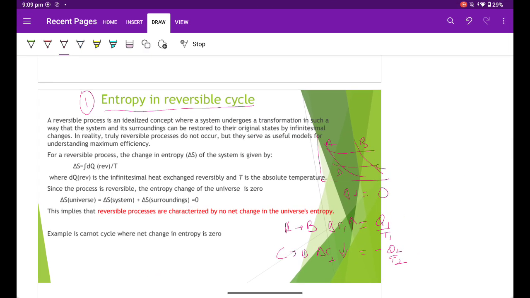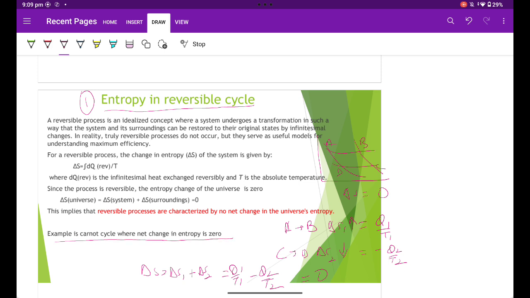Net change in entropy is delta S equal to delta S1 plus delta S2, which is Q1 by T1 minus Q2 by T2. But Q1 by T1 is equal to Q2 by T2. Therefore, it is equal to 0, where the net change in entropy is 0.